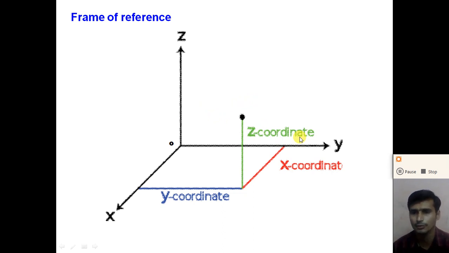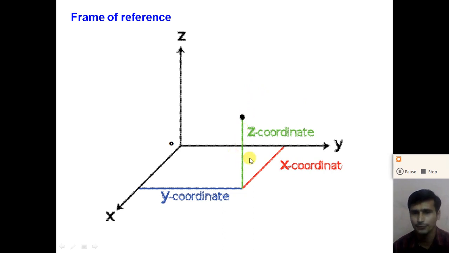So in three dimensions, x coordinate, y coordinate and z coordinate, you know that, right? The coordinate system you will study in standard 10 also, right? If all three coordinates do not change with time, the object is said to be at rest, right?